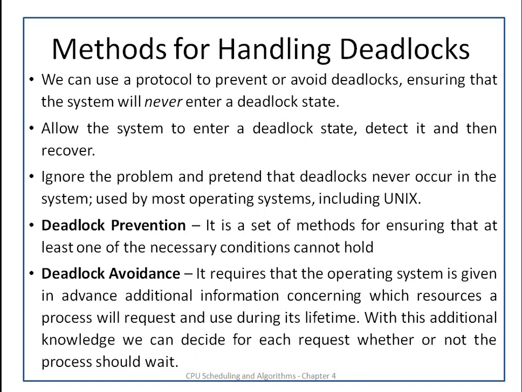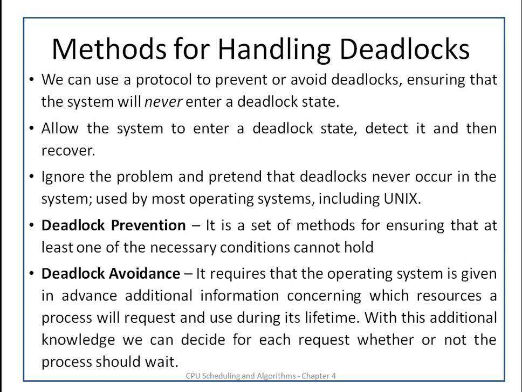Now we will see the methods of handling deadlock. We can use a protocol to prevent or avoid deadlock, ensuring that the system will never enter a deadlock state. The second method is to allow the system to enter a deadlock state, detect it and then recover. The third method is to ignore the problem and pretend that there is no deadlock, so deadlock will never occur in the system.